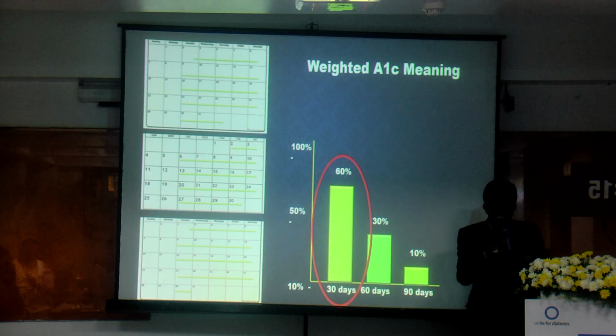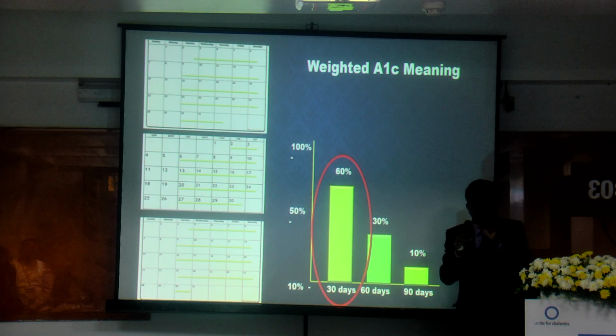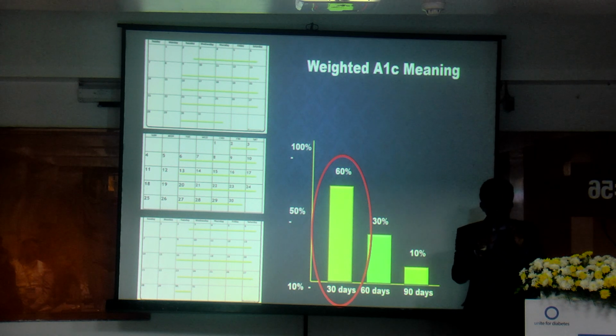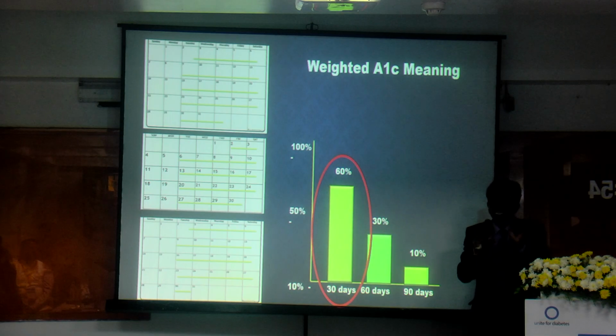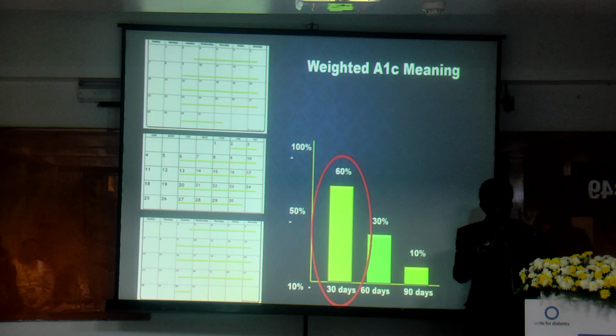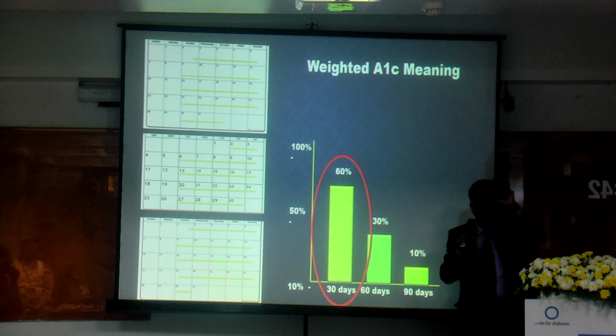So what I am trying to say is, if someone maintains a sugar level around 300 milligrams in the first 2 months, and then in the next one month he maintains only 145 milligrams due to good adherence to medication and everything, what would be the HbA1c level at the end of 90 days? For all practical purposes, by mathematical calculation, we would think that the HbA1c level should be close to that 2 months of sugar level. That means it should be somewhere around 300.